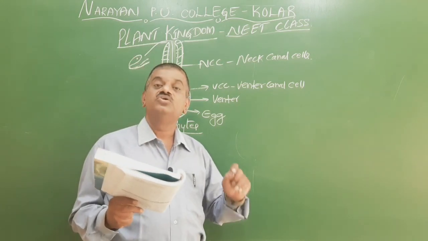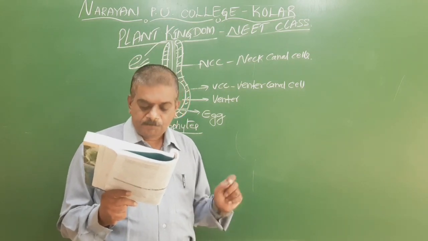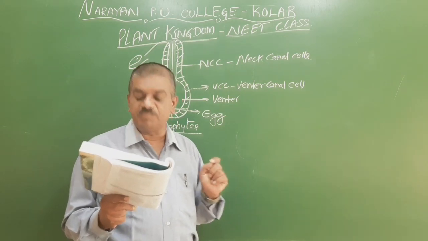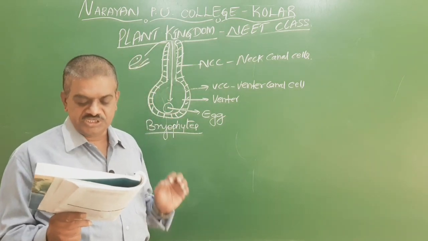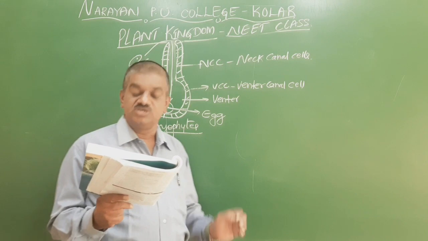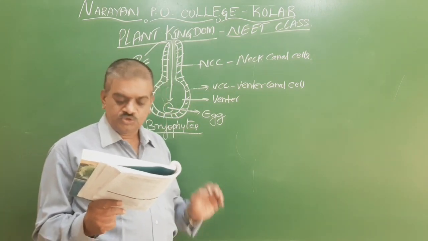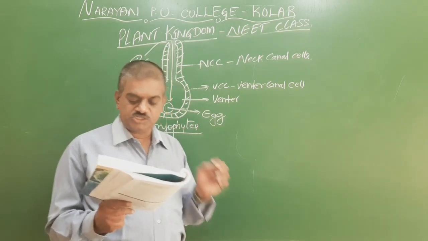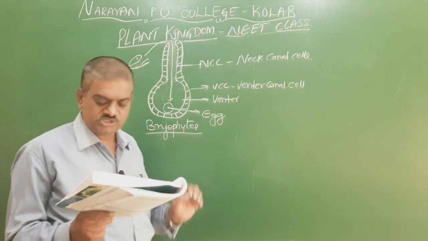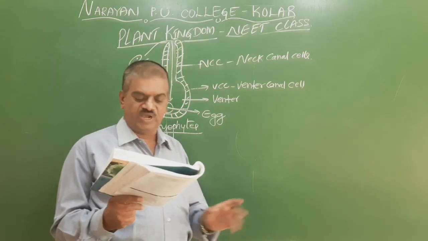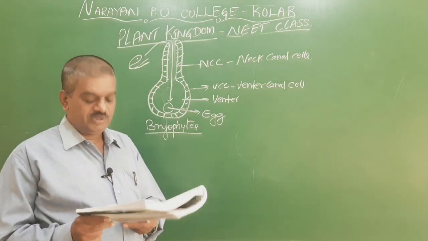So we go for the 15th question. Plants producing embryos and spores but lacking seeds and vascular tissues belong to.